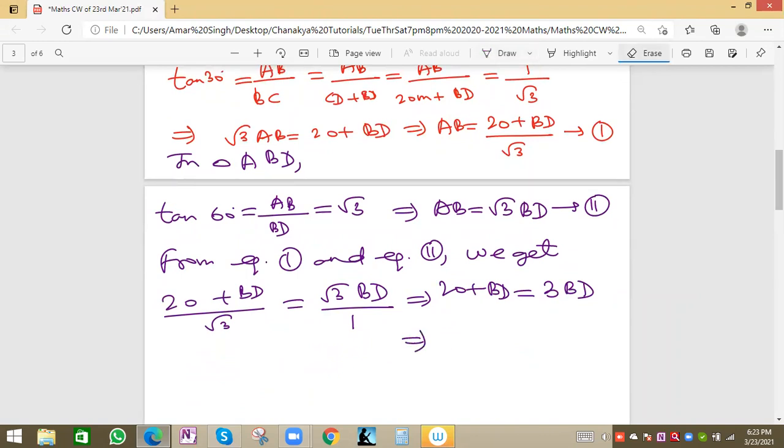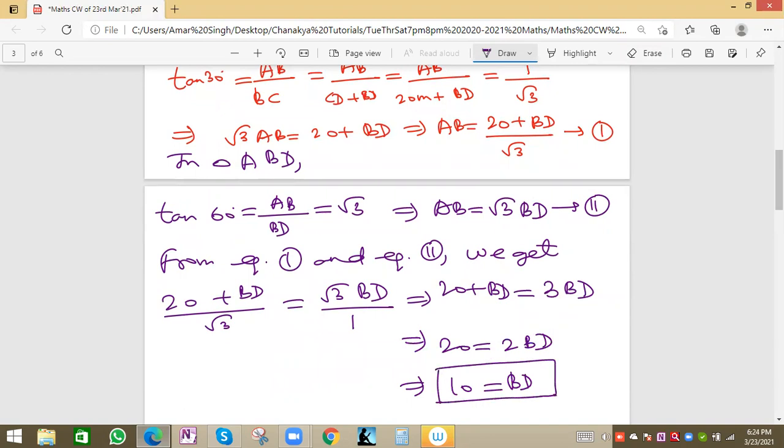What will the value be? 20 equals twice BD. So BD will be equal to 10. BD is 10 meter, so hence we can write BD as 10 meter.